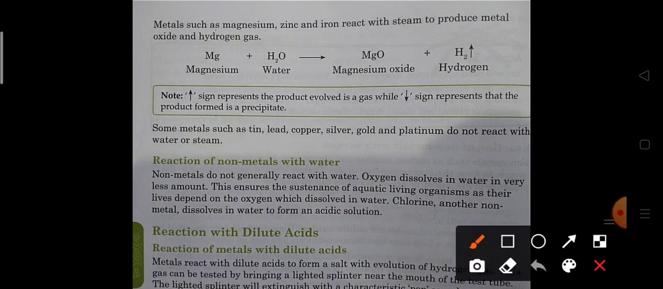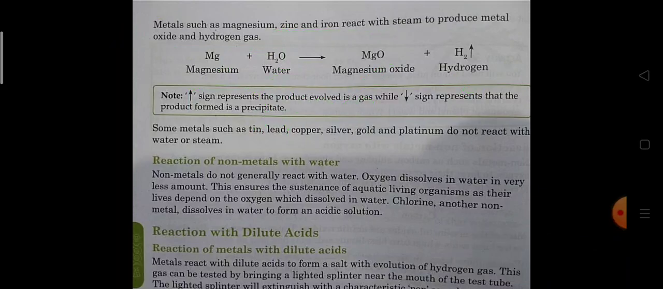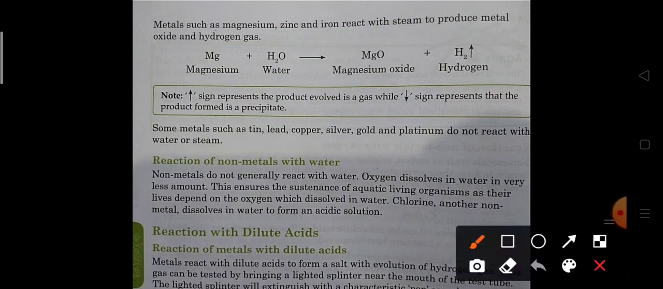But metals like magnesium, zinc and iron do not react with cold water; they react with steam to produce metal oxide and hydrogen gas. So metal plus water, where the water is steam, forms metal oxide and hydrogen gas. For example, magnesium with steam forms magnesium oxide and hydrogen gas. There are also some metals which do not react with water or steam, like tin, lead, copper, silver, gold and platinum.